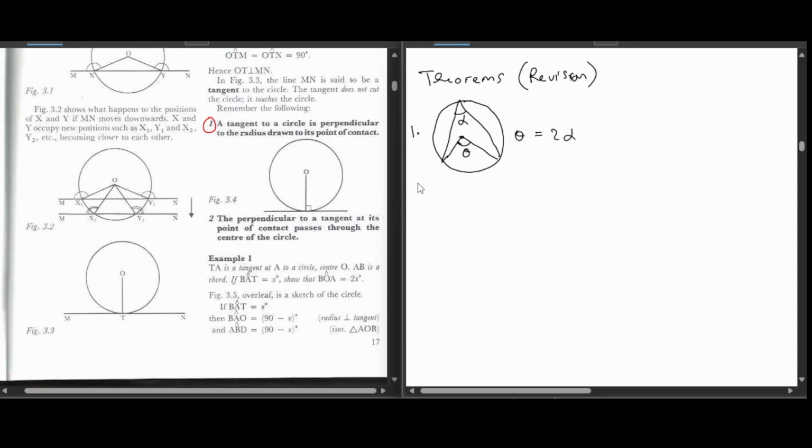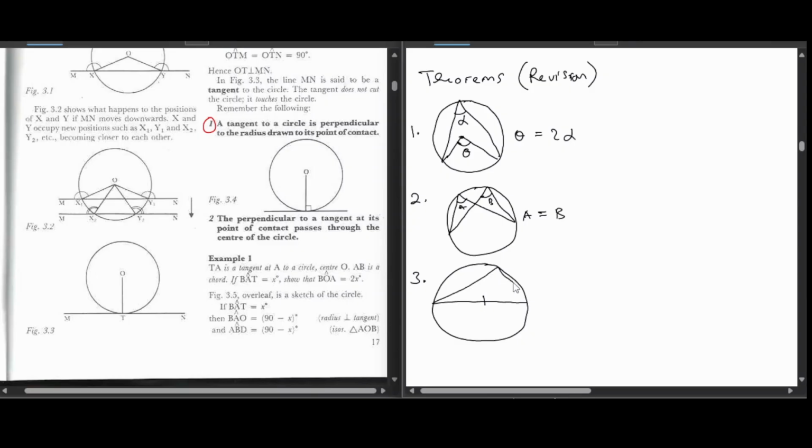This was number 1. Number 2, we spoke about angles in the same segment being equal to each other. This was theorem number 2. Number 3, we spoke about the angle in a semicircle being 90 degrees.